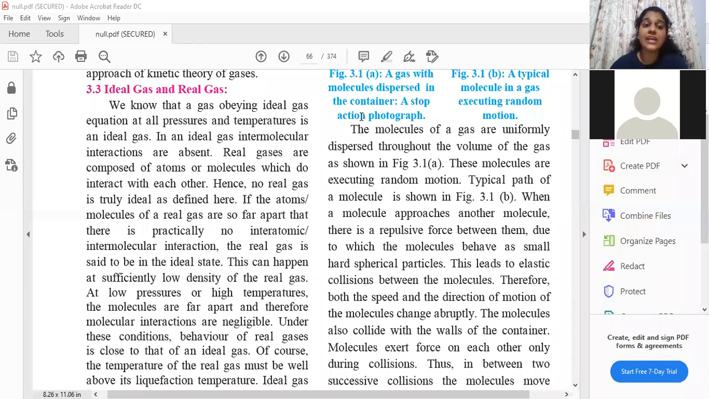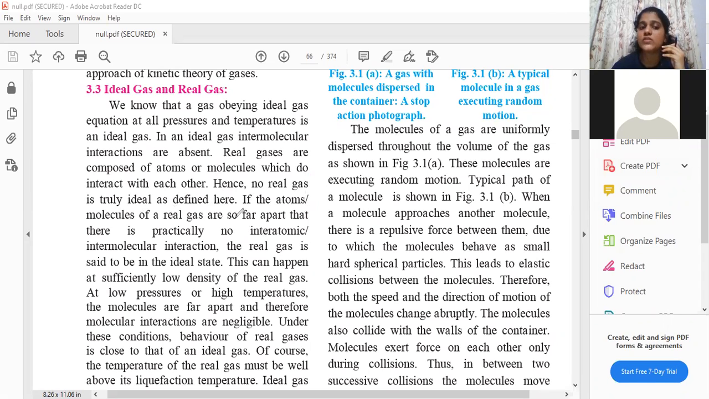Real gases are composed of atoms or molecules which do interact with each other. They have written it over here, so I can underline this. In reality, the molecules of real gases are going to interact with each other, meaning there are going to be some intermolecular forces present. Hence, no real gas is truly ideal as defined here.